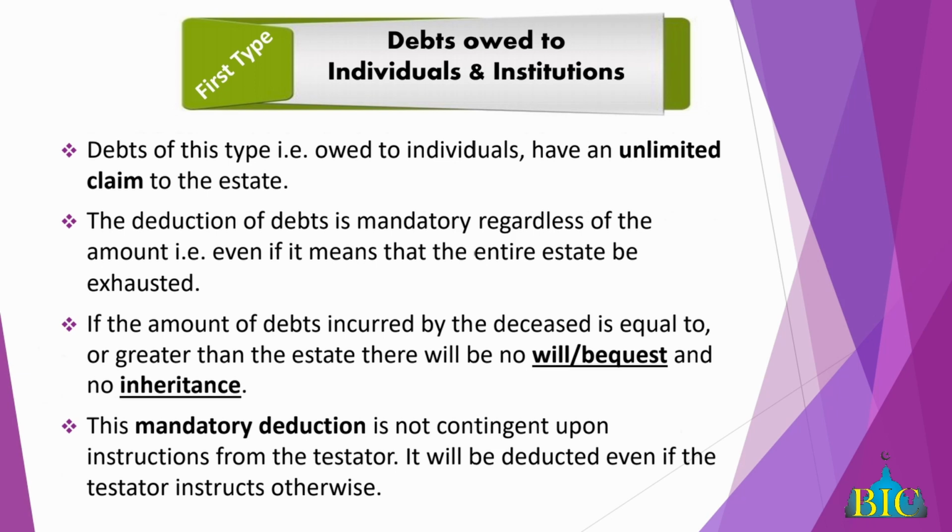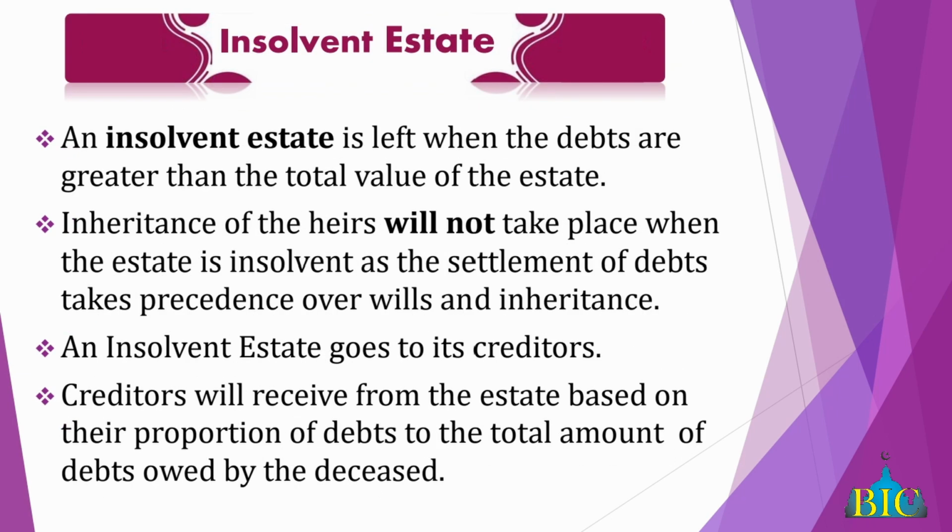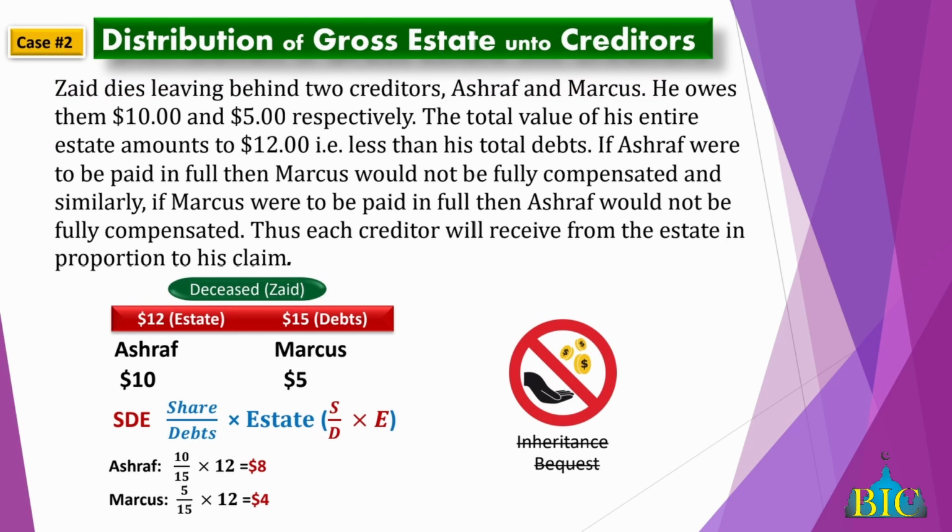$200. Good question, right? You call such an estate an insolvent estate, where the claims against the estate, the debts, are more than the value of the estate itself. So a simple example: you owe Zaid and Khalid. You owe Zaid $10, and you owe Khalid $5. That's $15 you owe, but your estate is just $12.